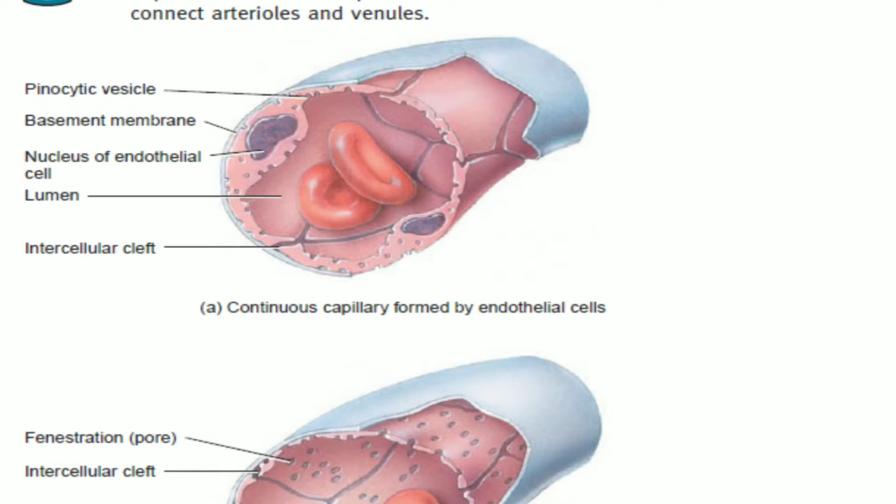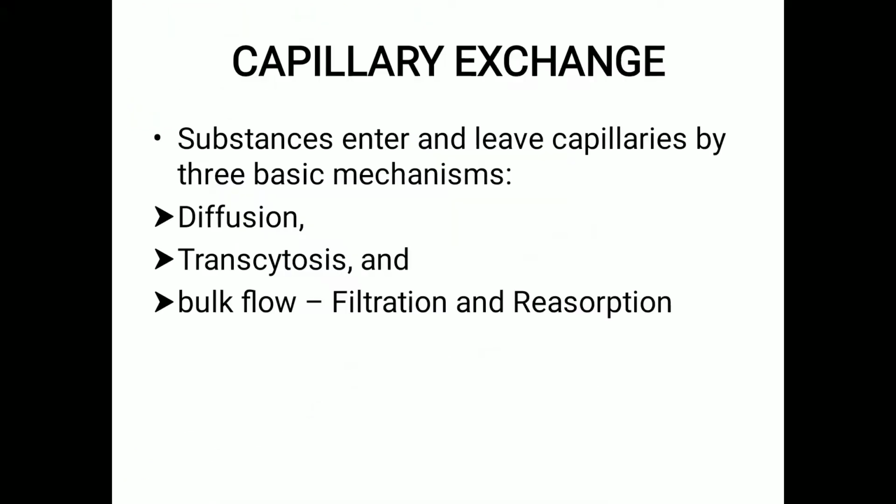In brain areas that do not contain the blood-brain barrier, for example, the hypothalamus, pineal gland and the pituitary gland, materials undergo capillary exchange more freely than in the regions which contain a blood-brain barrier. The second mechanism by which the substances are exchanged through the capillaries is transcytosis.